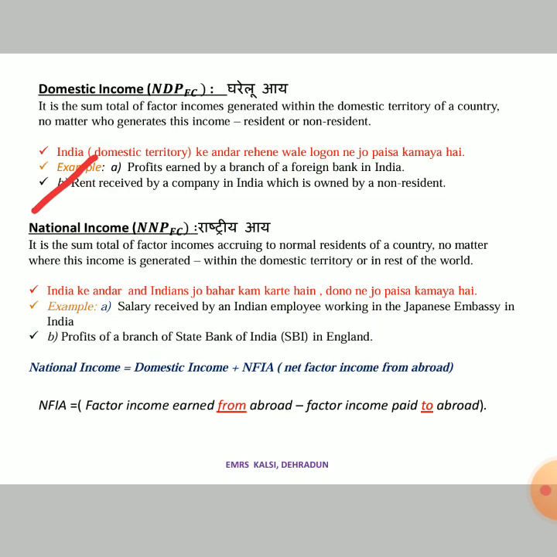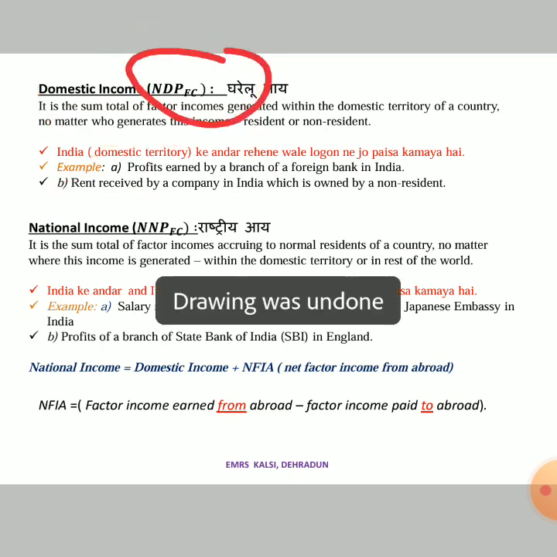So that money is earned by the foreign company, but that foreign company is located in India. So that money will be counted in the domestic income. Okay, and this domestic income is also called NDPFC. Remember this is the aggregate for the domestic income.